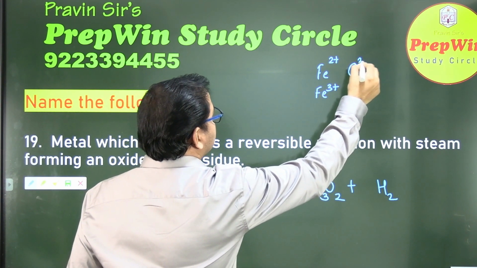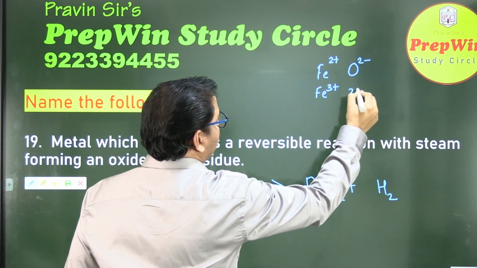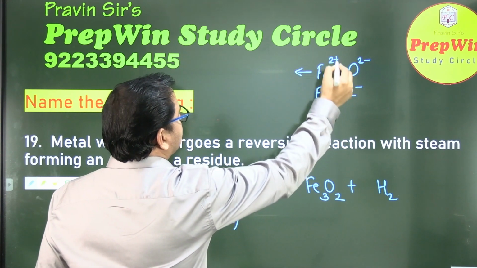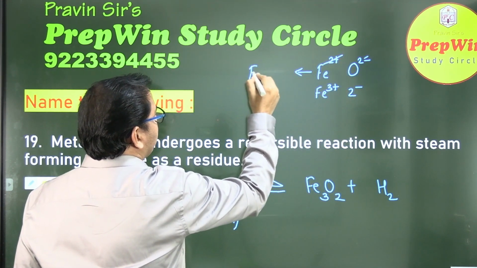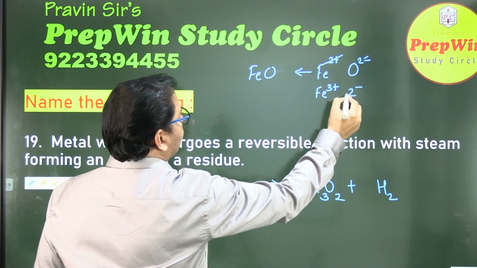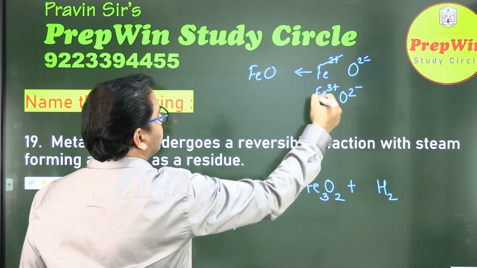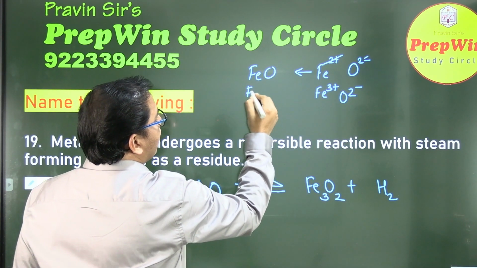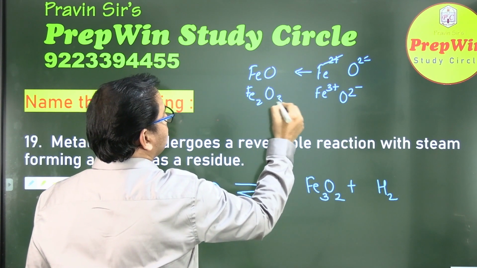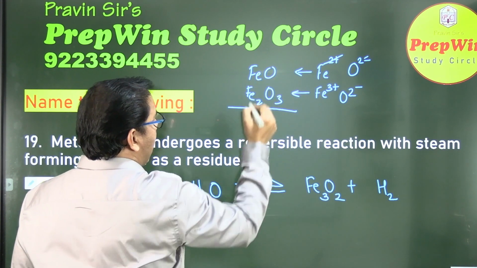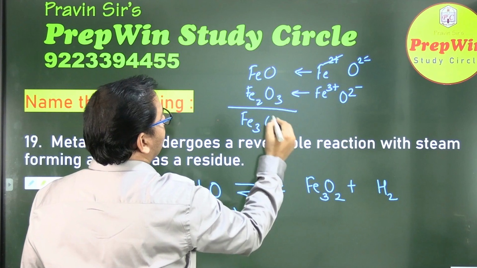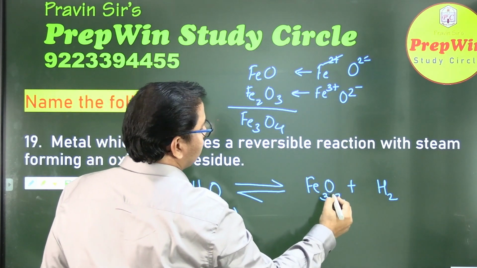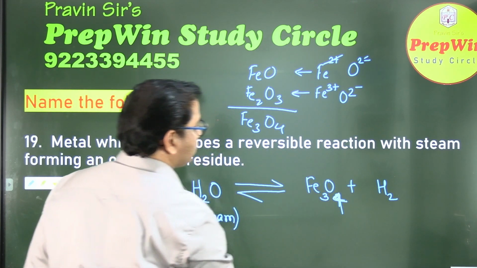But oxygen has only one valency, that is 2. So which compound did we get? 2 and 2 cancel, you get FeO. Here, when you criss cross, what product do you get? Fe2 and O3. When you add these, this is Fe3 and O4, not 2.